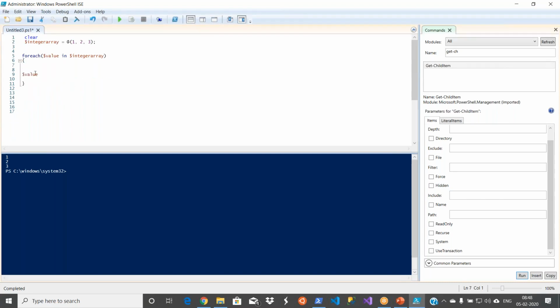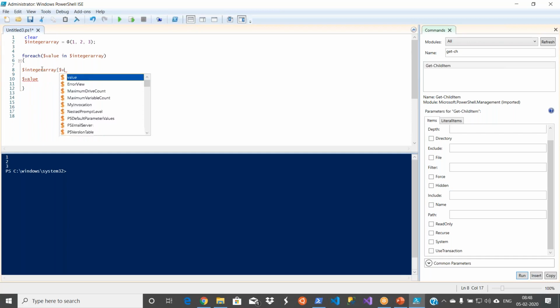What I did was @($integerArray[$value]). So actually, what is the output of this one? I'm saying integer array, right? Under value, what is the first value? 1.